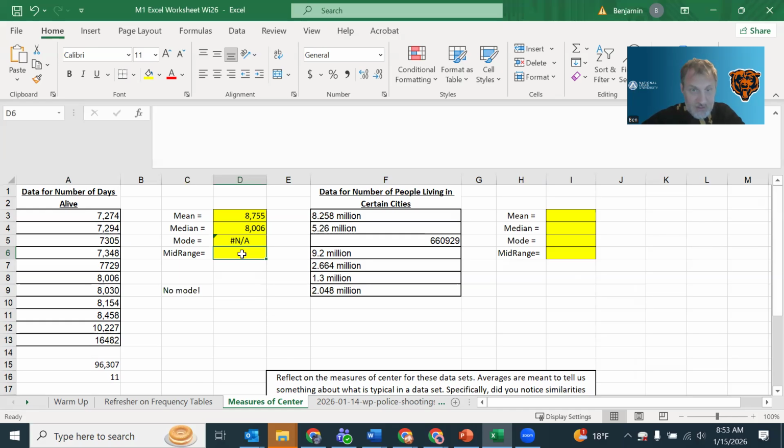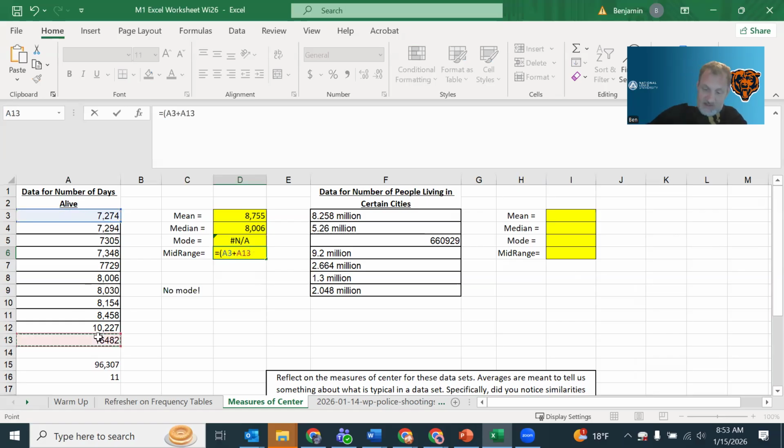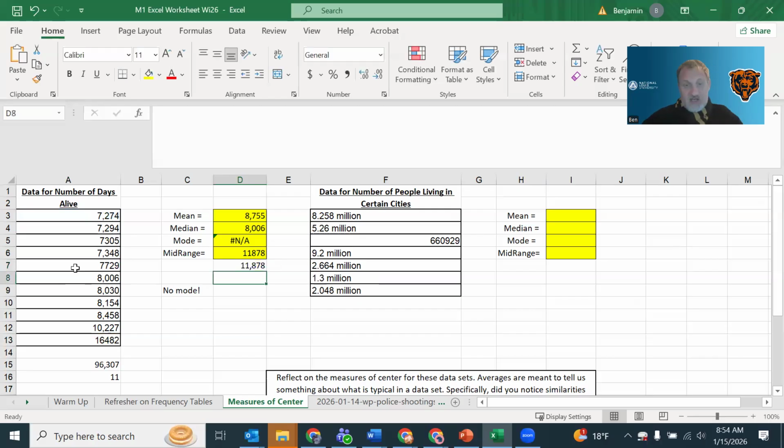Okay, and then the mid-range, the final one. We've got it sorted, which is nice, because what we really need here is just to take the top and the bottom and then take the average, divided by 2. So I could divide it by 2, or I could say average and then click on the top and the bottom. I'll show you both ways. Equals average. Here, instead of dragging down, I don't want to take the average of everything. I'm going to use a comma to separate, and I'll put in the second number. So I'm taking the average of 2 numbers, A3 and A13, and it gives me the same answer.